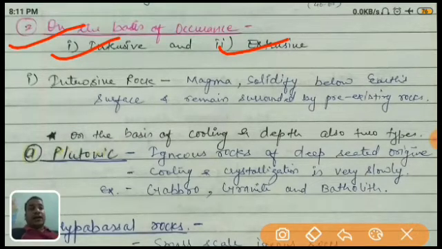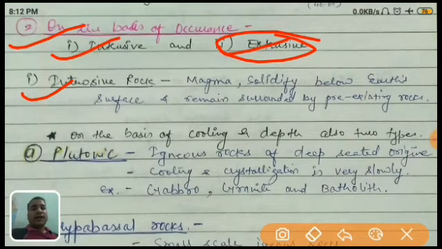The rock which is formed outside the earth's crust, or on the surface of the earth's crust, is called extrusive. Now let's see in detail. First, intrusive rock.